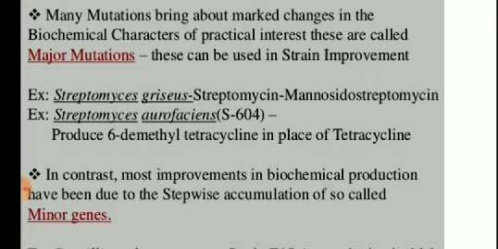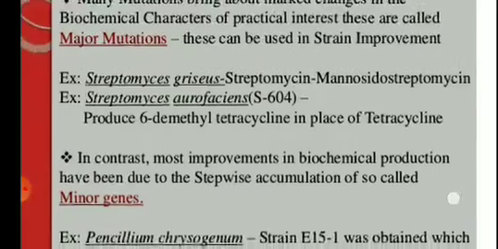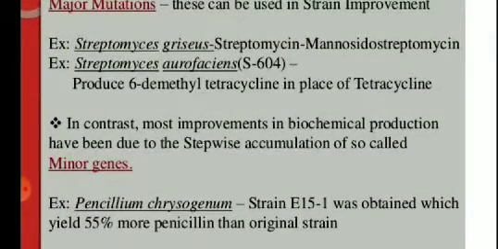The naturally existing wild type of Streptomyces aureofaciens produces tetracycline, but the mutated organism upon major mutation produces 6-dimethyl tetracycline, the most important valuable antibiotic that we use. So such major mutations improve a strain and give us a desirable product, and that too in a large quantity.